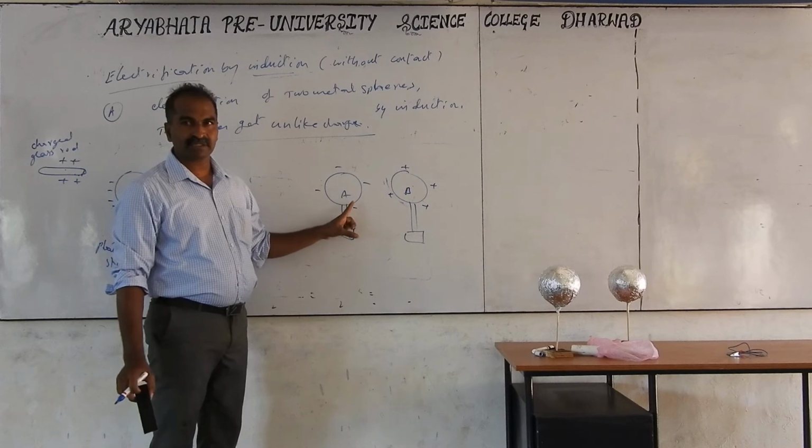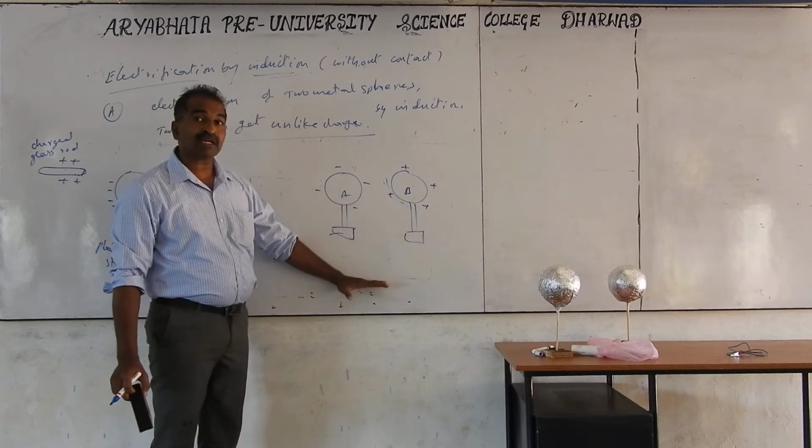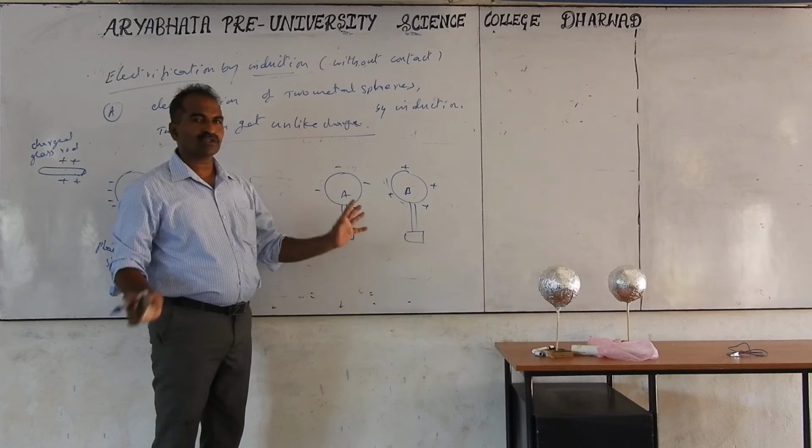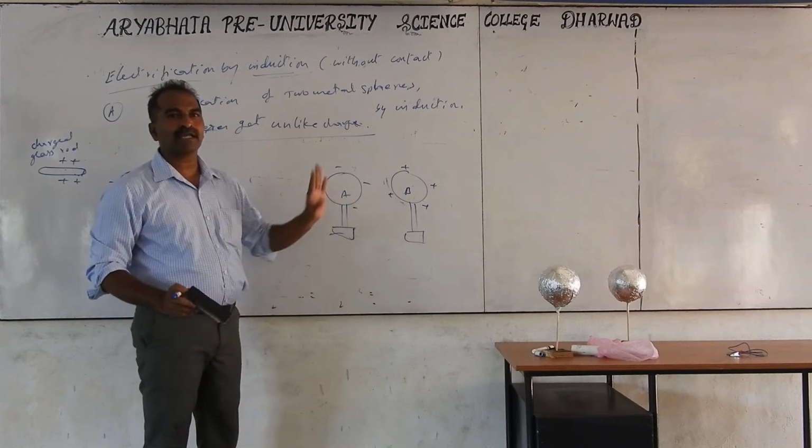This is the two sphere method. In the two sphere method, we don't take the help of grounding or earthing. The two spheres will get two unlike charges, plus and minus.